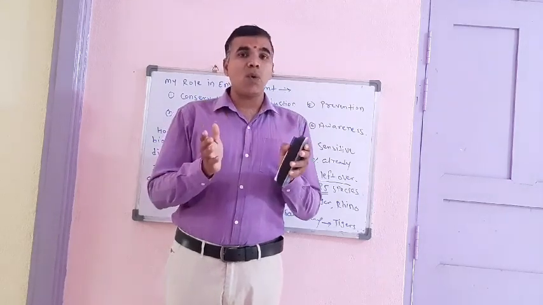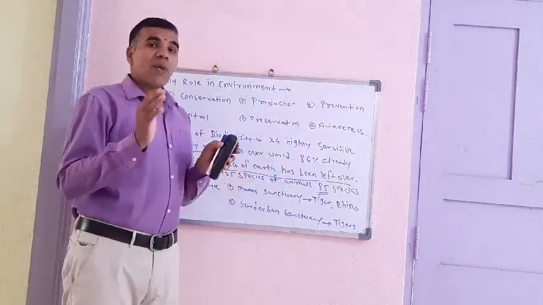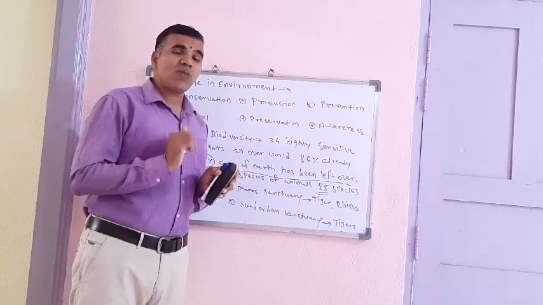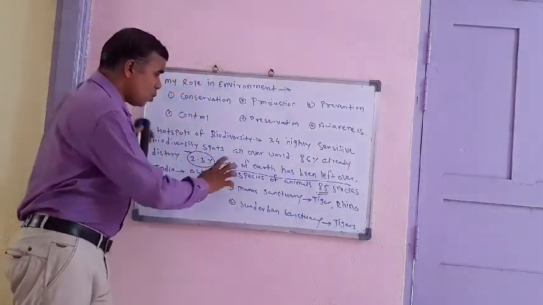So in our India and over the world, we have to discuss how many places are endangered in terms of rare species of plants and animals. Look at this.